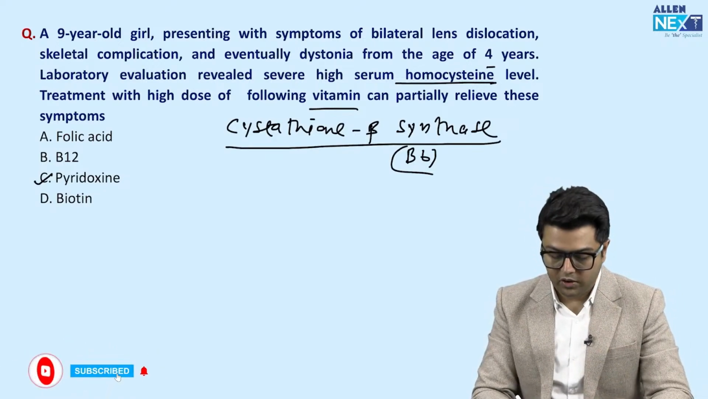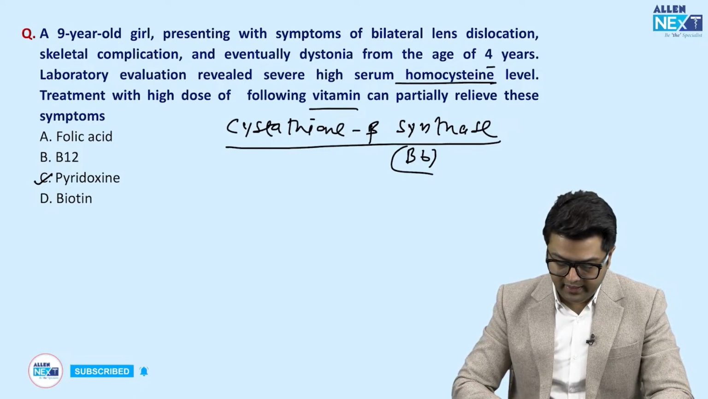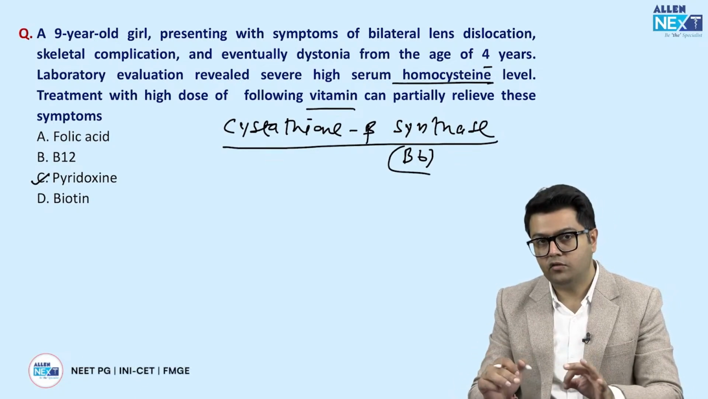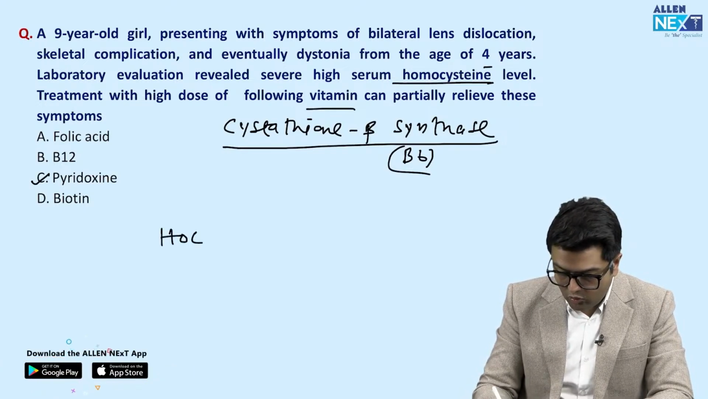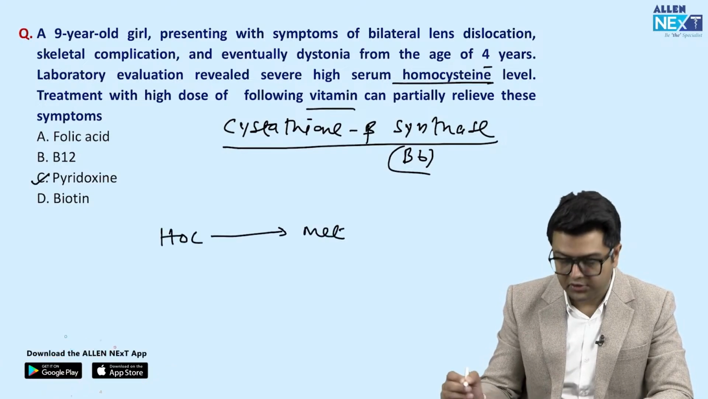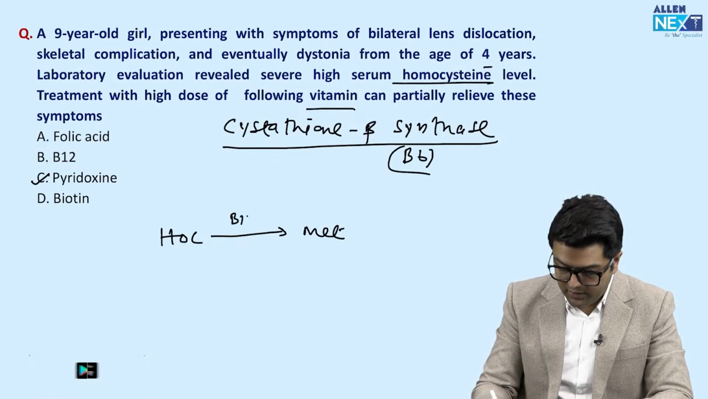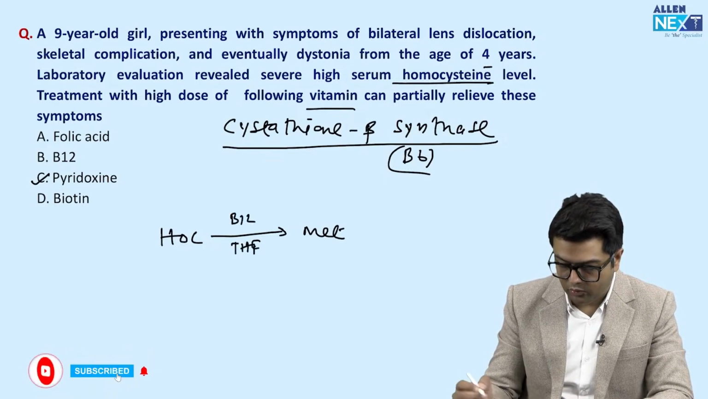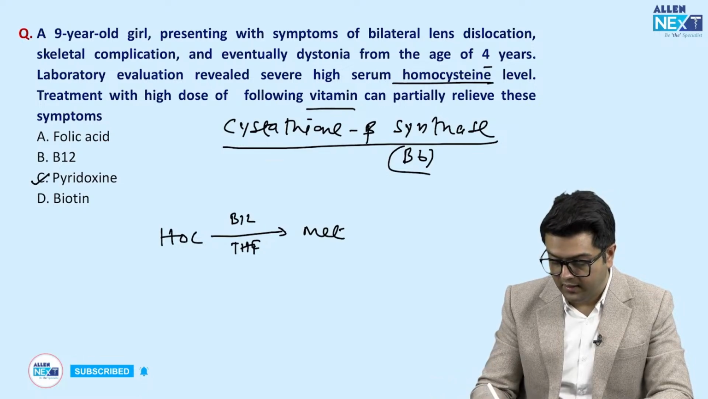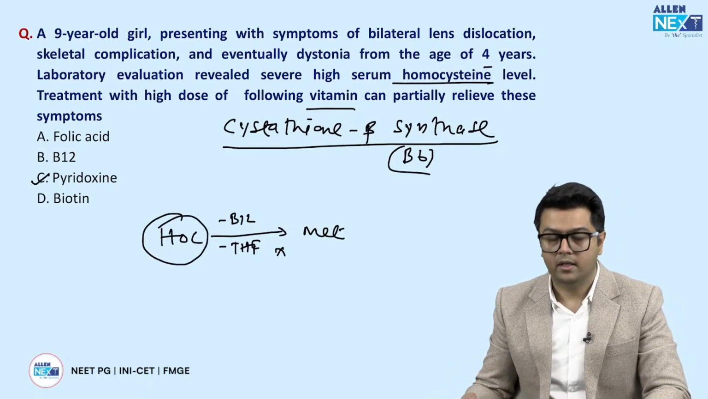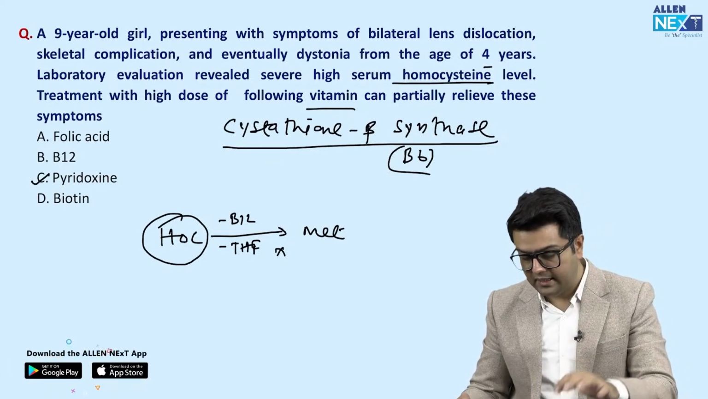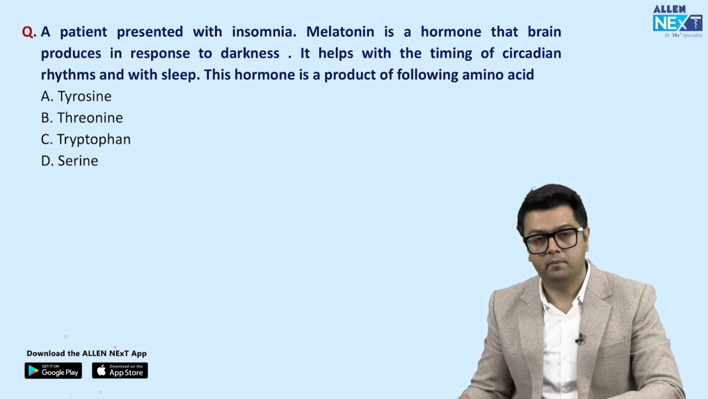Pyridoxine, because folic acid and B12, they are used in which process? They are utilized in a process called homocysteine to methionine conversion. So this needs B12 and tetrahydrofolate both, by the methionine synthase. So if both are deficient, this will not happen. So homocysteine will increase, fine. But in this case, we have to go for the best answer.